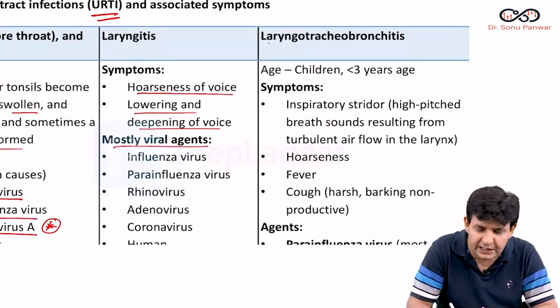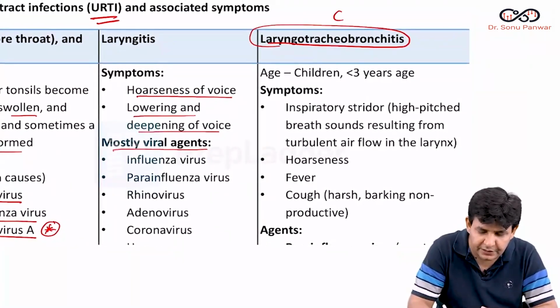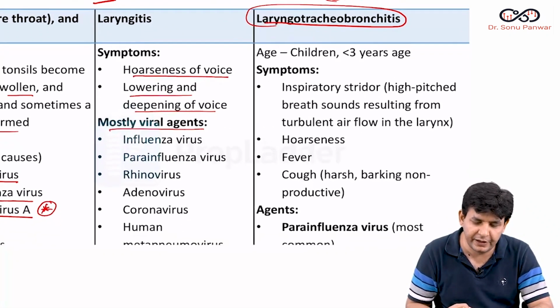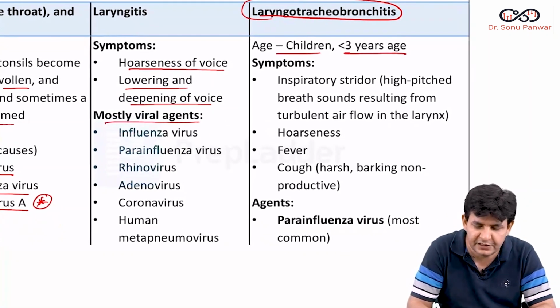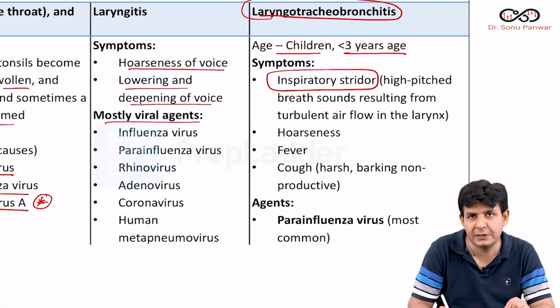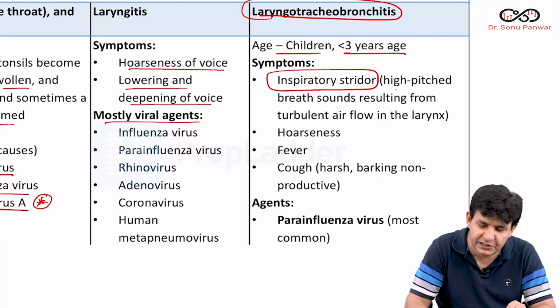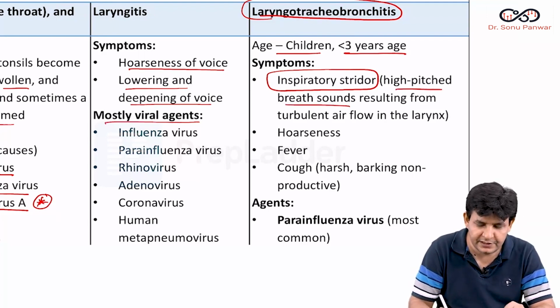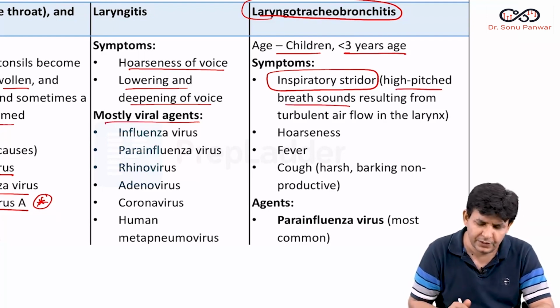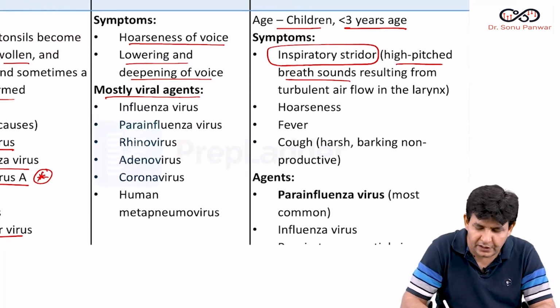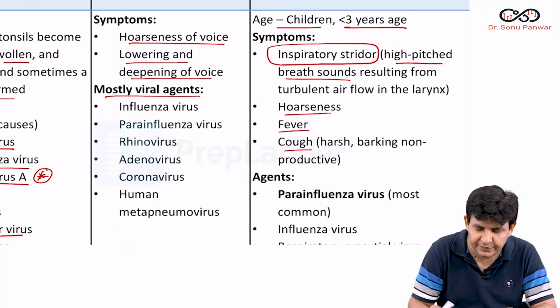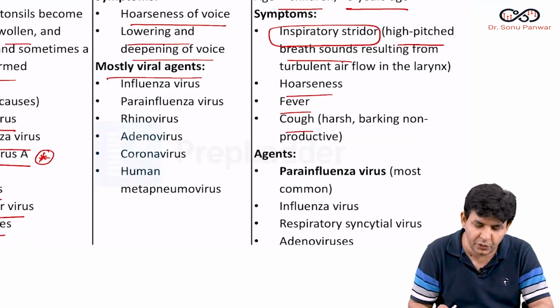Then you have another important question, which is termed Croup, or acute laryngotracheobronchitis, which happens in children less than 3 years of age. Symptoms include stridor, and which type of stridor? Inspiratory stridor, which is a high pitched breath sound resulting from turbulent airflow, that particular stridor sound. Hoarseness, fever and cough are present in Croup.